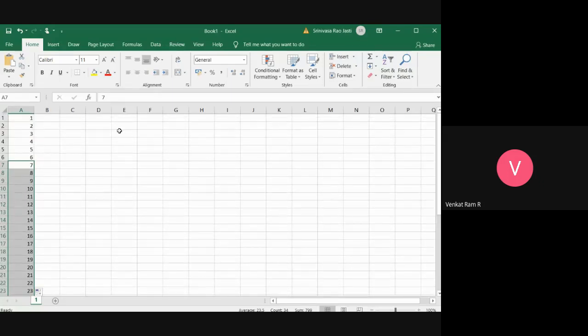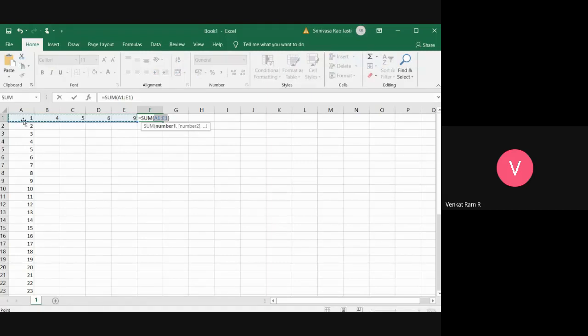So see here, 5, 4, 5, 6, 9. And I want the calculation here. Usually we will do it on paper or on a calculator. In the computer, in order to avoid that, see here in editing, there is sum. In that we can select, and here it is taking.